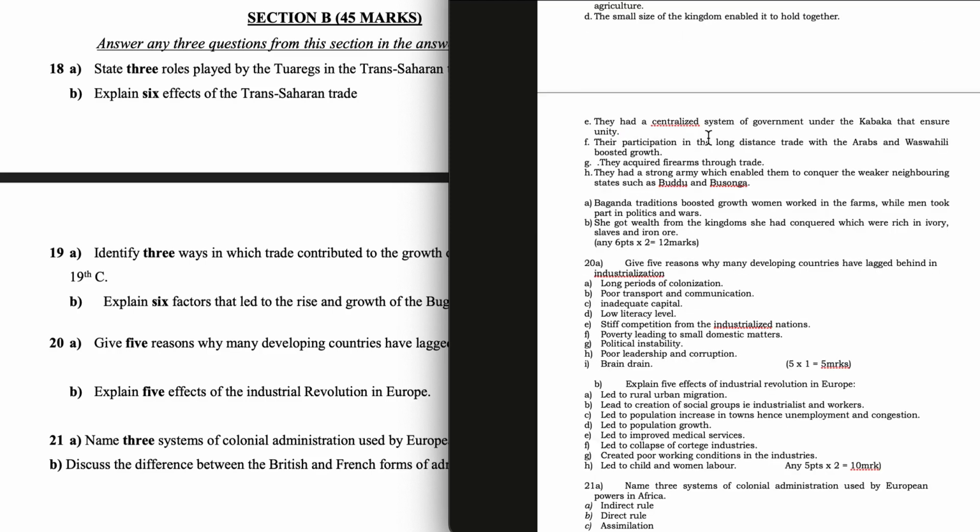They had a centralized system of government under the Kabaka that ensured unity. Their participation in the long-distance trade with the Arabs and Waswahili boosted growth. They acquired firearms through trade. They had a strong army which enabled them to conquer the weaker neighboring states such as Busoga.